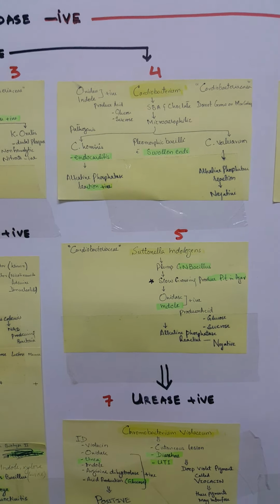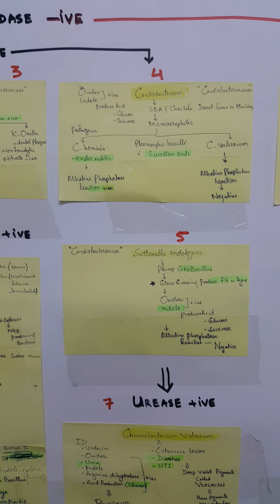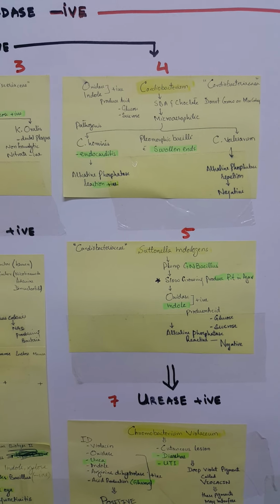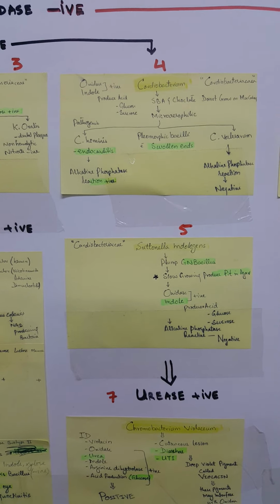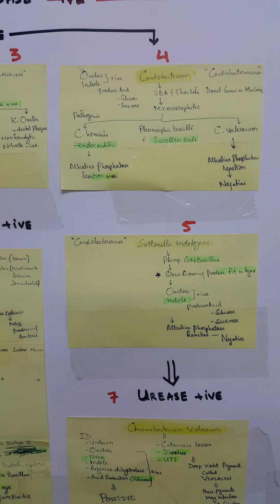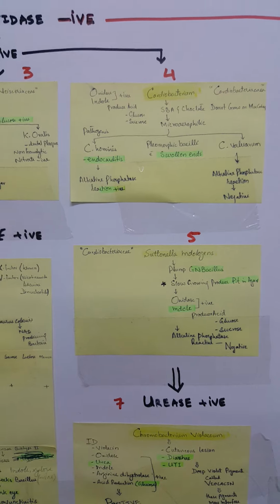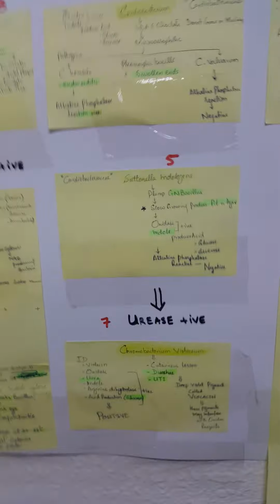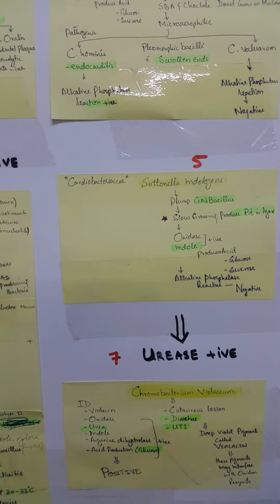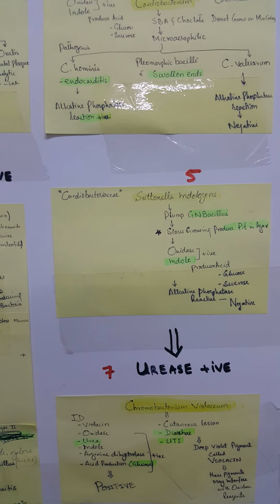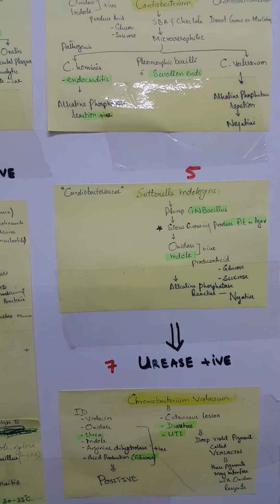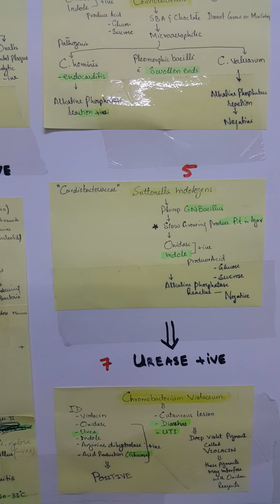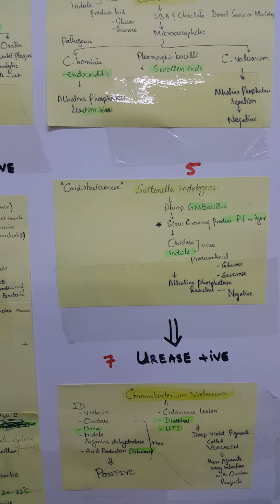The most important pathogenic organism in this group is Cardiobacterium hominis, which causes endocarditis, and this organism has a positive alkaline phosphatase reaction. Valvarum is alkaline phosphatase reaction negative. In Cardiobacteriaceae, another important organism is Suttonella indologenes, a plump gram negative bacilli, slow growing, producing pitting in agar, oxidase positive and indole positive.